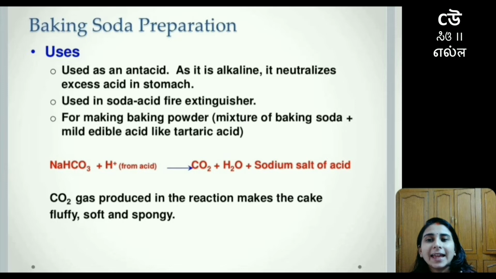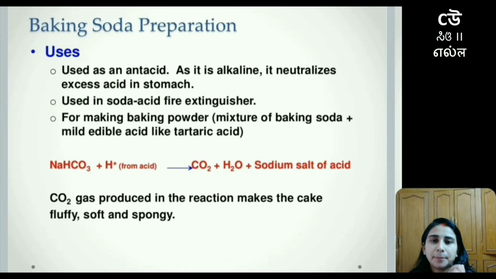So NaHCO3, when it combines with hydrogen ion, forms the sodium salt of the acid and releases some amount of carbon dioxide gas and water. The carbon dioxide gas released in the reaction makes the cake fluffy, soft and spongy in nature.